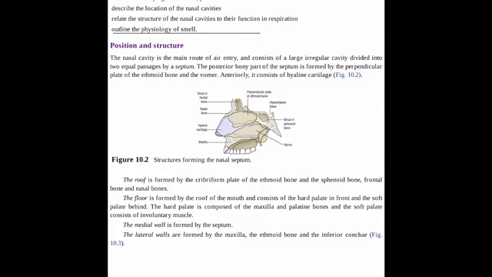Nose is the organ of sense of smell also, as the nerve endings which detect the smell are present at the roof of the nose in the area of the cribriform plate, and when these nerve endings are stimulated by the airborne odors, the resultant signals are carried through the olfactory nerve to the brain, and sense of smell is perceived there.